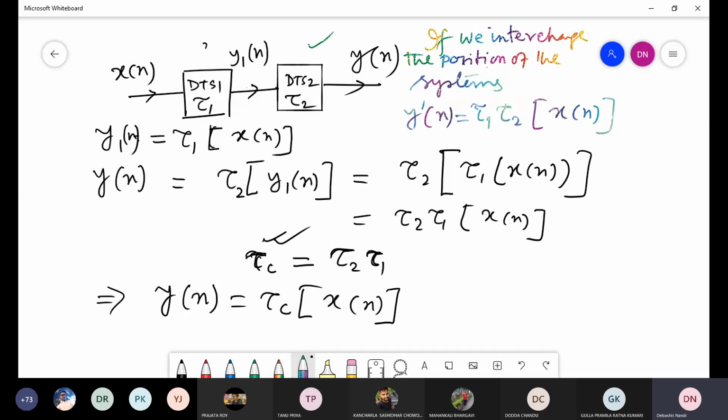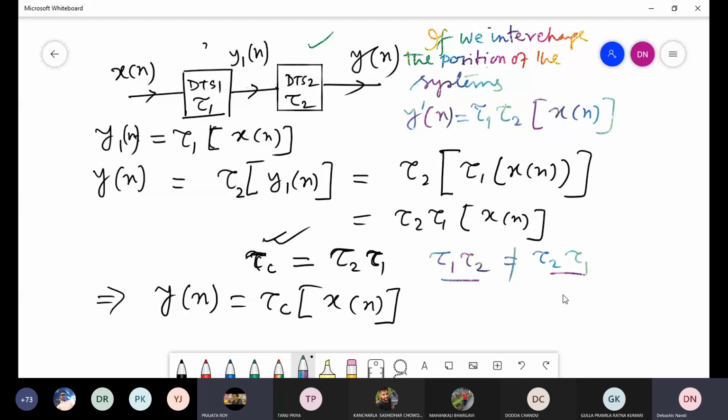That means I want to say it is not always true that tau 1 tau 2 is equal to tau 2 tau 1. It is not always true. This is not always equal to this in general.